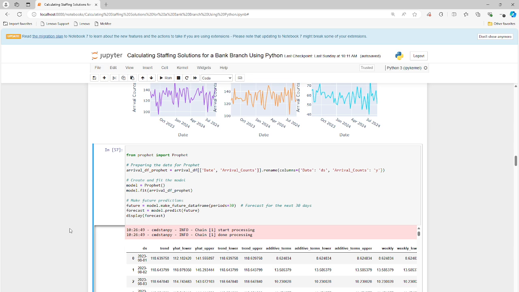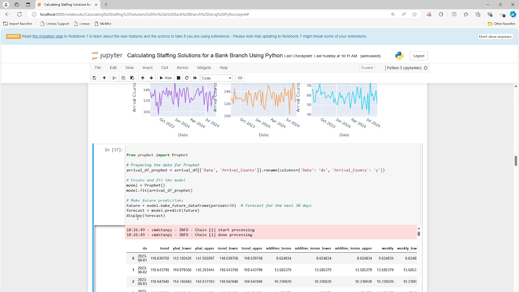So we have Prophet. We're making our predictions. It's kind of nice now. You have the date in the first column, the trend, the yhat lower. That's what's being predicted. Okay, so you have the lower threshold, the upper threshold for the date, because again, we don't know exactly how many customers are coming in. That's impossible to know, right? But we can have an estimate and predict with a high degree of confidence, very accurately, how many customers are going to come in. So on this date, 8/1/2023, we know what the trend is historically. We know what the lower threshold is and what the upper threshold is going to be, right?